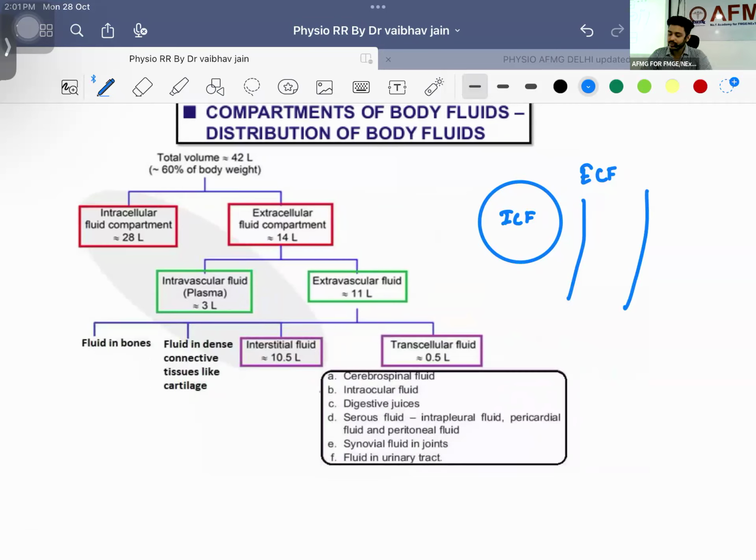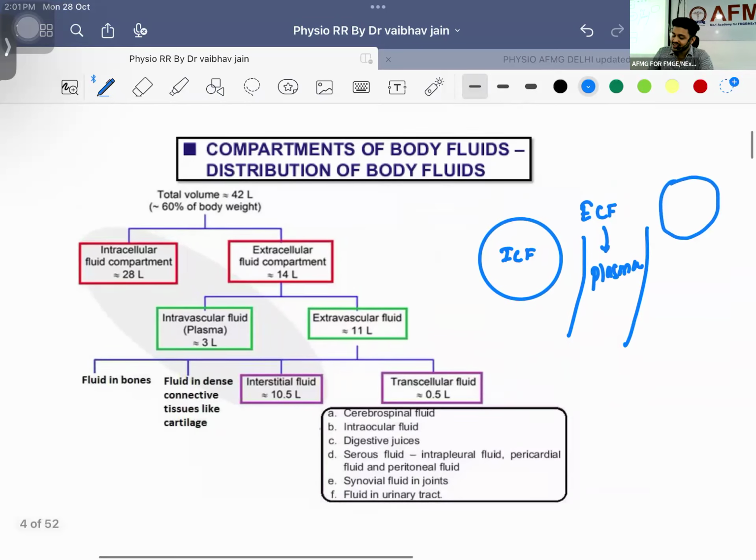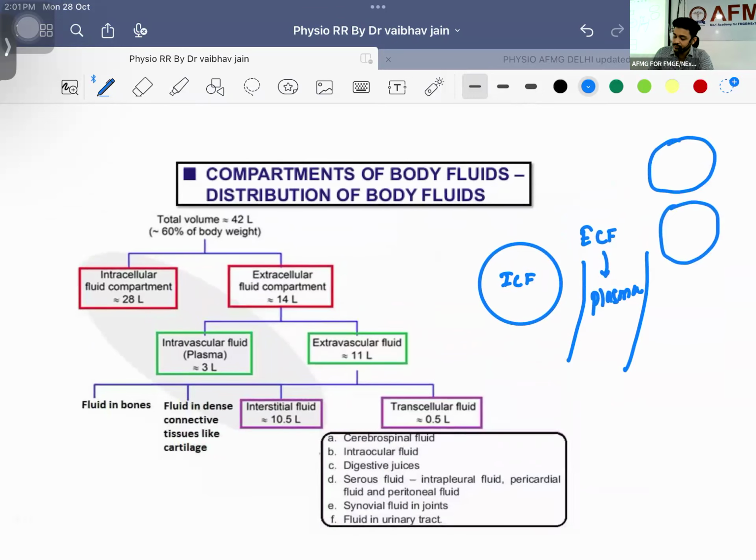Two. What are these two compartments? Either it can be in the plasma, since blood has plasma, or it can be present in the interstitial space. The space between two cells is known as the interstitial space.